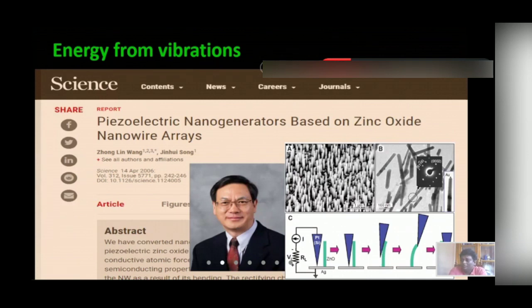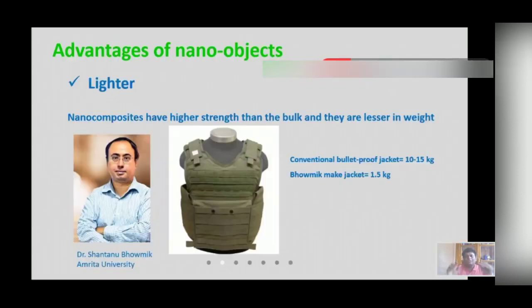So maybe in the future we do not need any electrical charging for mobiles. If we put the mobile in our pocket and it is designed with nanogenerator films, the battery will automatically get charged. We will not need any kind of electrical charging system. This is one fantastic example of the use of nanoparticles.